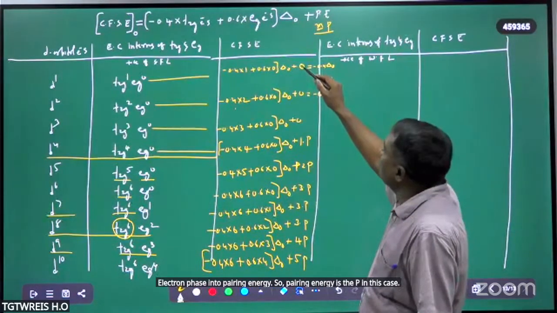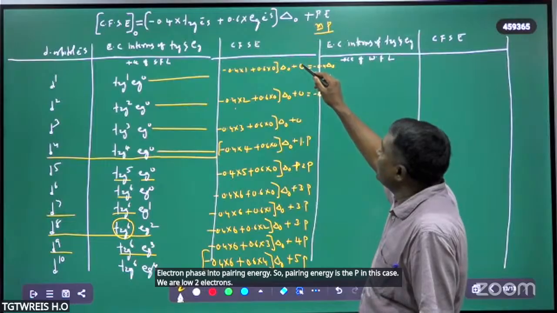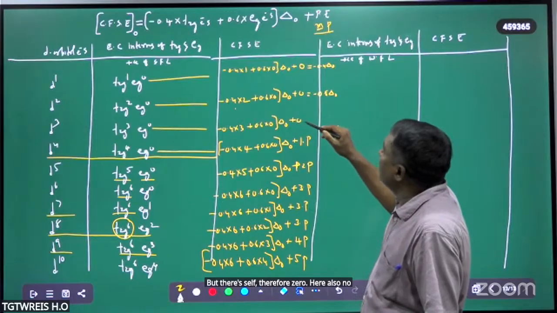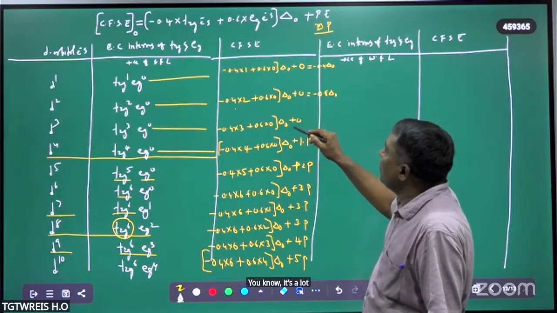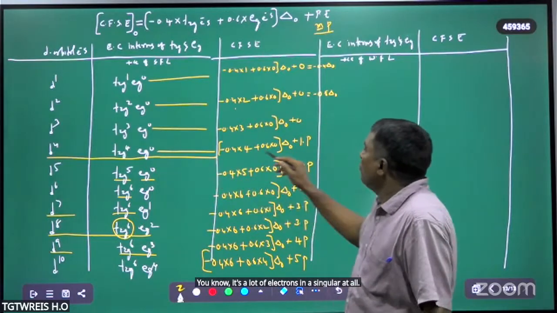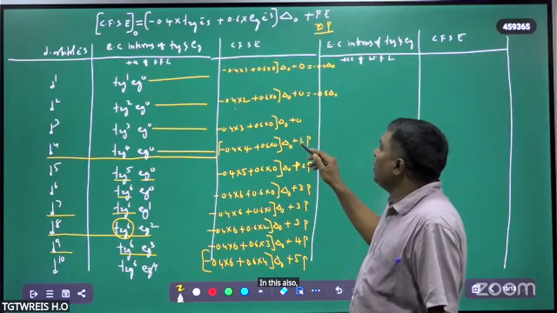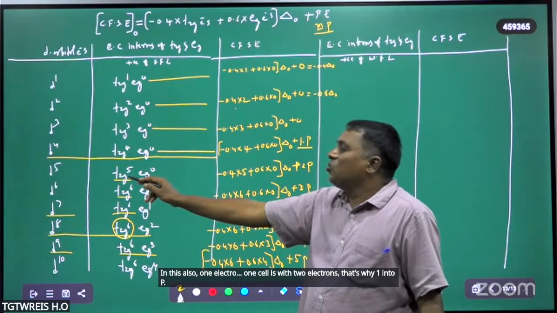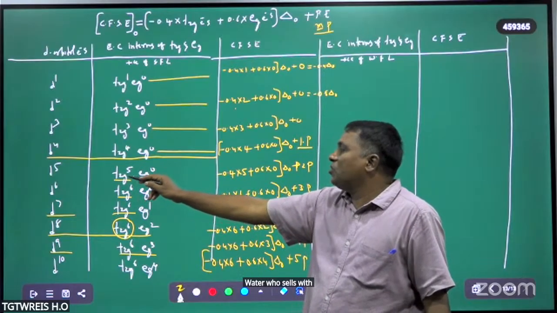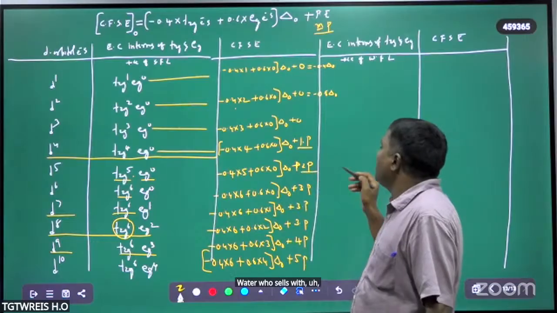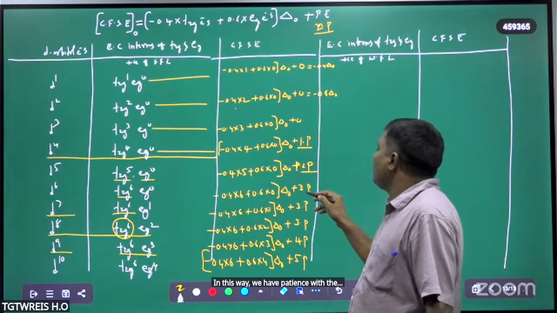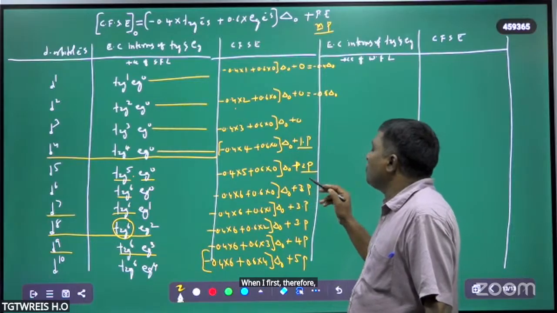Here no two electrons in an orbital, therefore 0. Here also no two electrons in a single orbital. In this also one orbital is with two electrons. That's why 1 into P. In this way, two orbitals with two electrons, that's why this is 2P. In this way, three orbitals with two electrons, therefore the number of paired electrons is 3.